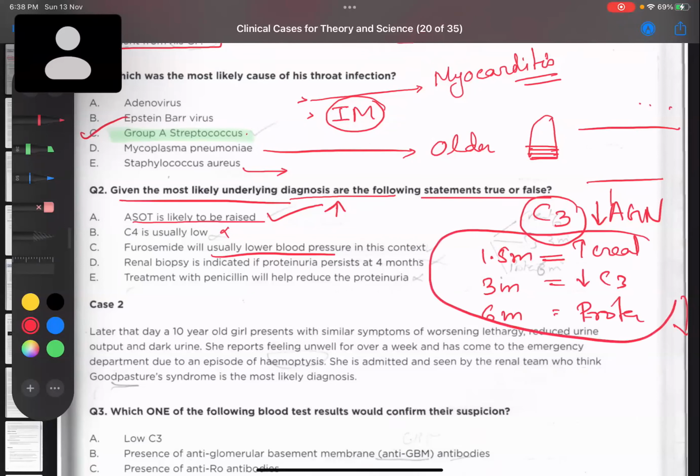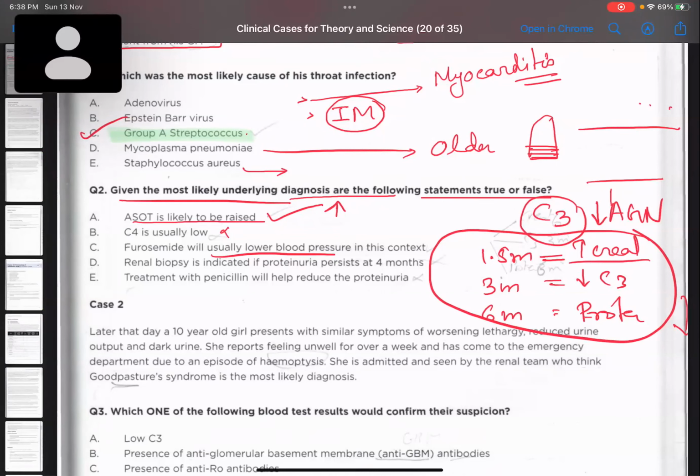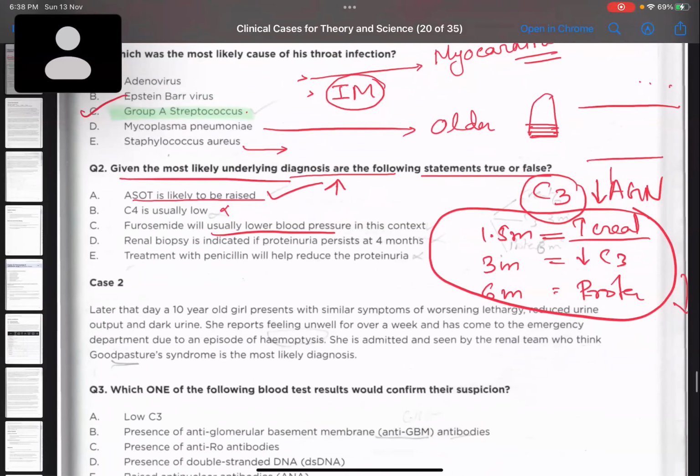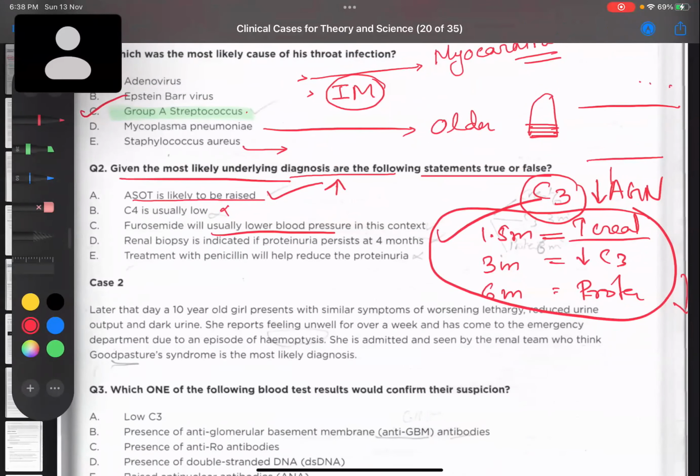If any one of these is there, then you'll go for renal biopsy. These are the indications of renal biopsy. This is not much asked in exam, but nowadays such questions are not very relevant for our exam. Now, renal biopsy is indicated if proteinuria persists more than 4 months? No, more than 6 months.